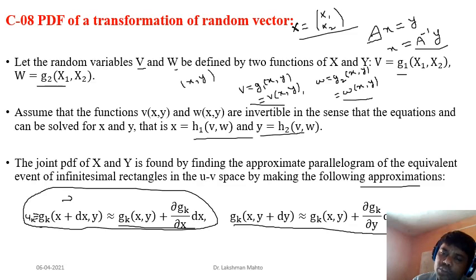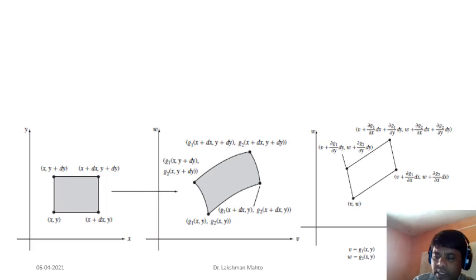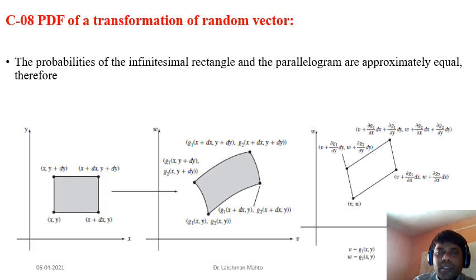Here k equal to 1 is for g1, that is v, and k equal to 2 is for g2, that is w. So it is a Taylor series approximation, and I will explain things here. The probabilities of the infinitesimal rectangle and the parallelogram are approximately equal. Therefore, we can say that. So this is your primal.